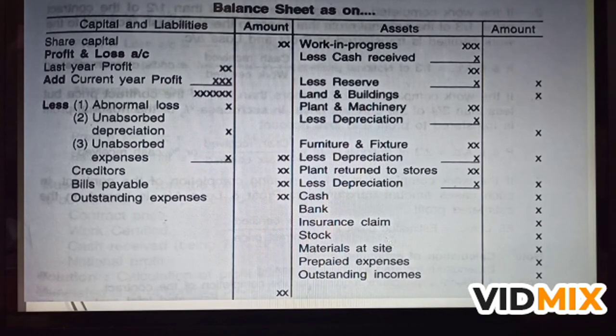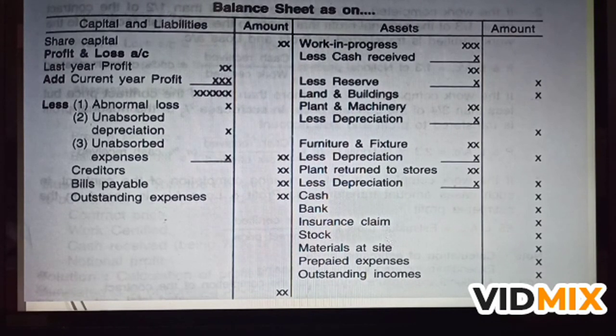From that, if there are any abnormal losses, unabsorbed depreciation, or unabsorbed expenses, they have to be deducted, and the remaining balance will be taken into the outer column. And the remaining liabilities, creditors, bills payable, and outstanding expenses will be taken to the liability side. And I hope this balance sheet will tally after completing all the items.